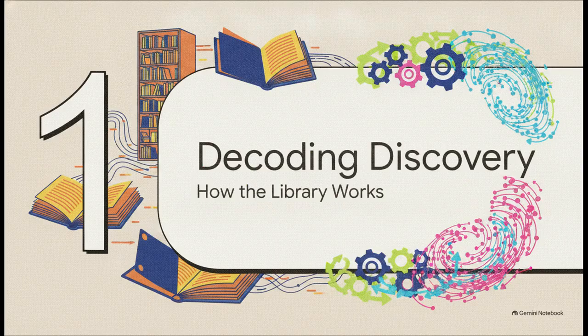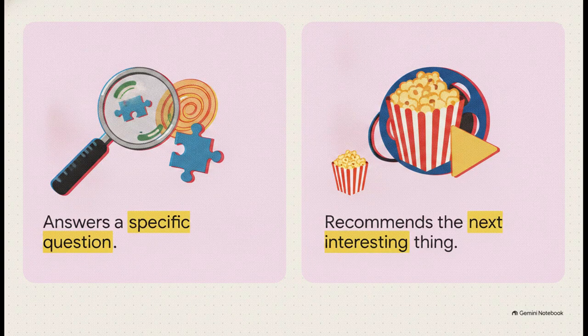All right, let's kick things off with step 1, decoding discovery, and understanding how the library actually works. You really have to think of the platform like this massive, endless library that uses 2 completely different recommendation engines. First, you've got search. Search is entirely based on relevance. Its one and only job is to give a direct answer to a specific question someone just typed in. But suggested? Suggested is a totally different beast. Its job is to recommend the next interesting thing to someone who has already kicked back and is watching. Figuring out which of these 2 engines you're actually targeting is the absolute foundation of getting discovered.